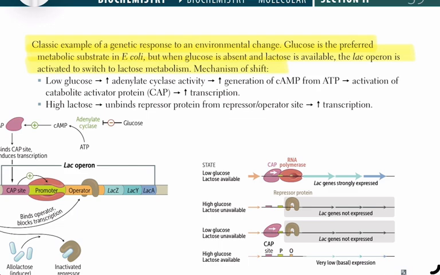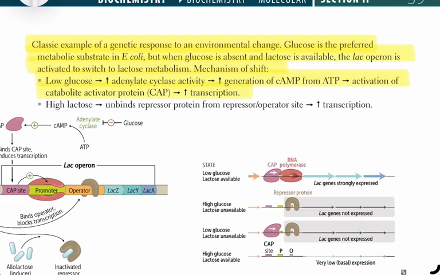1. When glucose is low, there is an increase in adenylate cyclase activity. This leads to an increase in the generation of cyclic adenosine monophosphate, cAMP, from adenosine triphosphate, ATP. The increased cAMP activates catabolite activator protein, CAP. Activated CAP binds to the CAP site and induces transcription, which increases lac operon transcription.